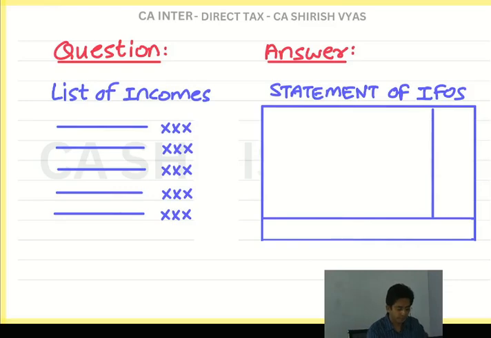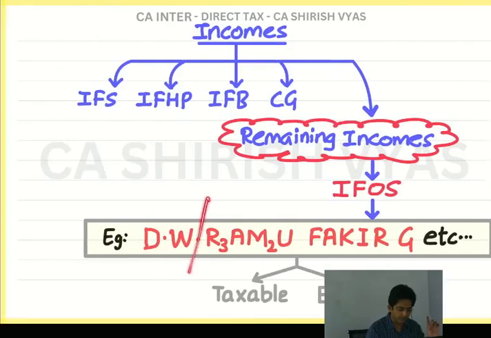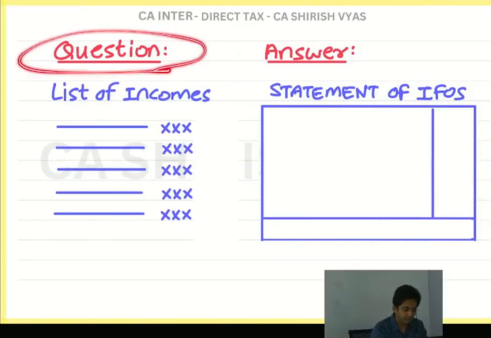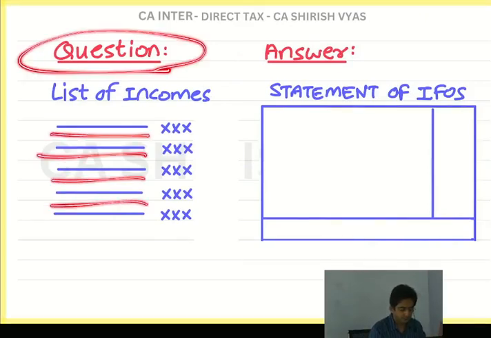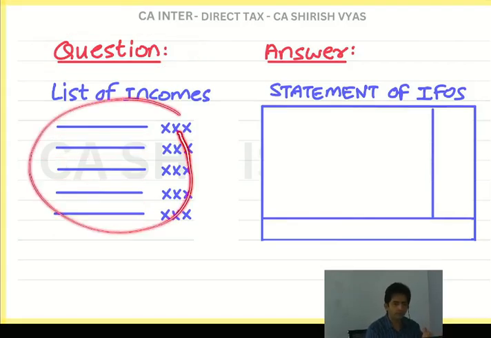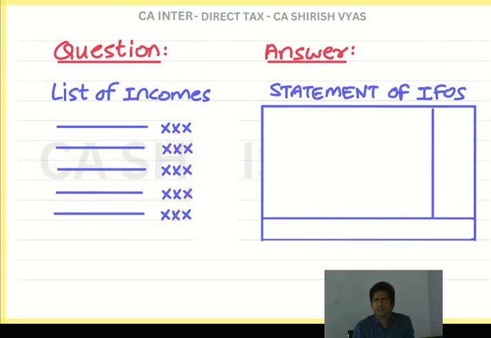So in the question, what will they do? I have just completed D and W, and in between I am shifting to what is asked in the question. They will give you a list of incomes. And trust me, whatever list they give, it will be from D, W, Ramu, Fakir, G. Only these incomes will come, based on the experience I have seen.